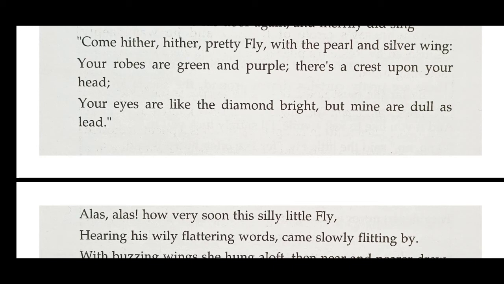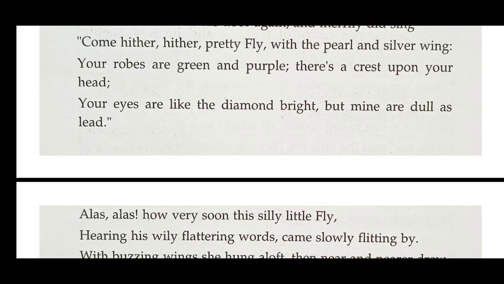There's a crest upon your head, crest and trough. So a small raised portion. You must have seen the fly. It has a crest upon its head. So there's a crest upon your head. So he's praising the fly once again for its external looks and beauty.